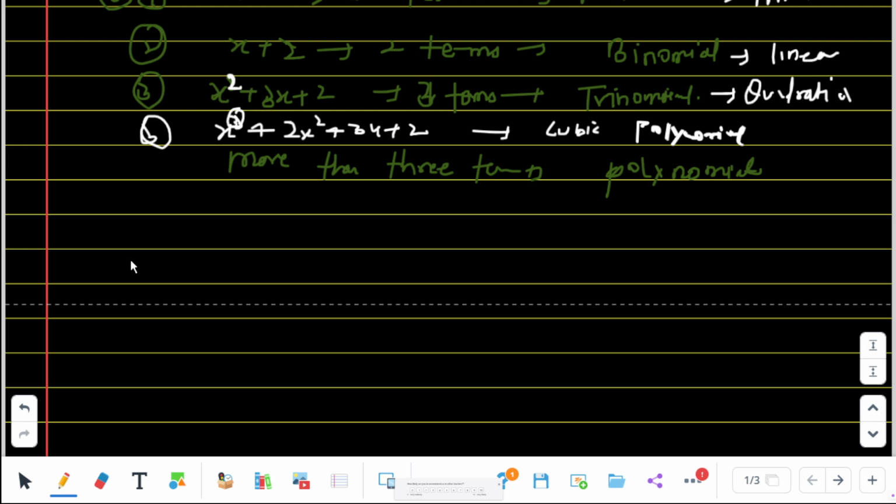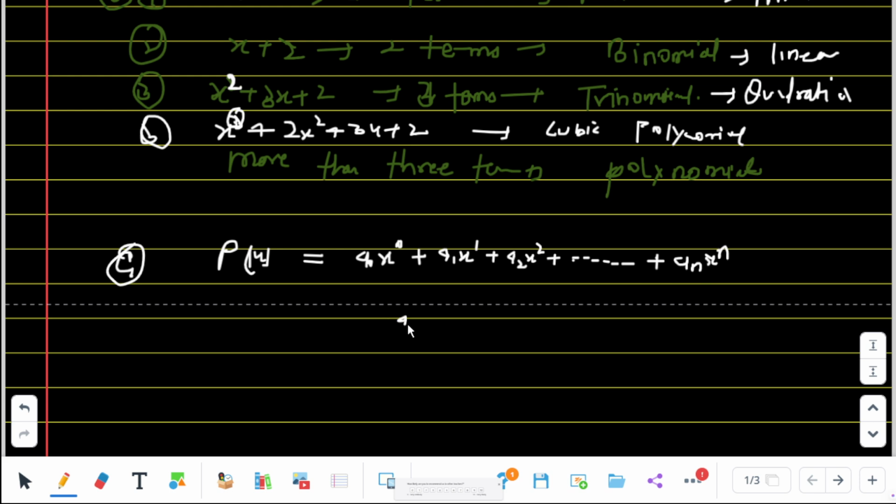And I will put a general equation for you, actually p(x) equal to, in the higher section when you go to the 11th class you will study it like this. a0, x to the power 0, plus a1, x to the power 1, plus a2, x to the power 2, dot dot dot, plus an x to the power n.